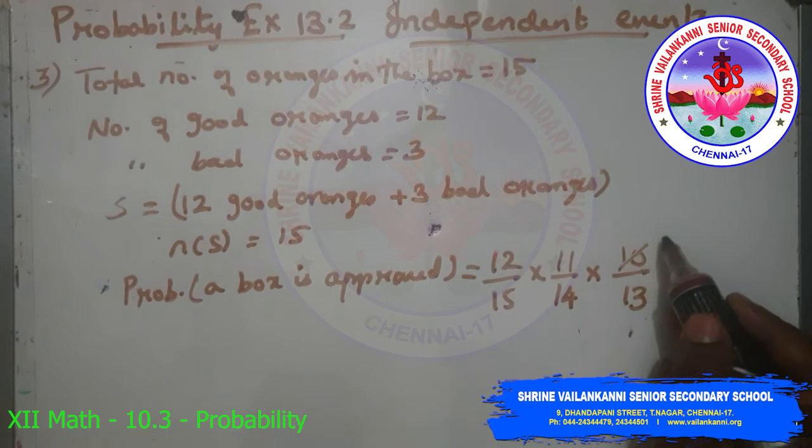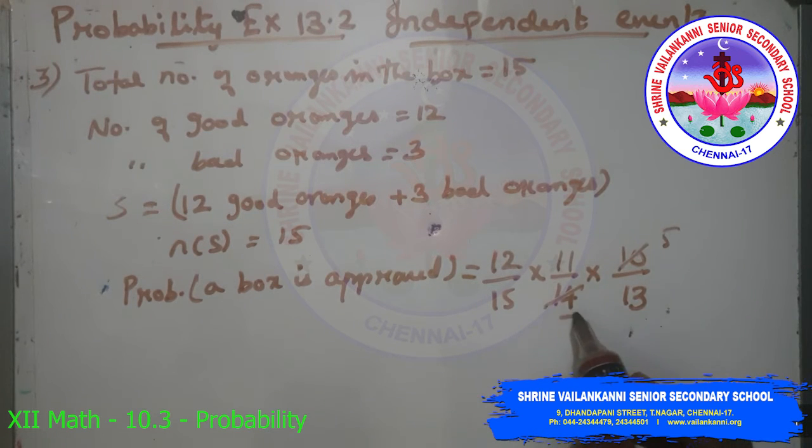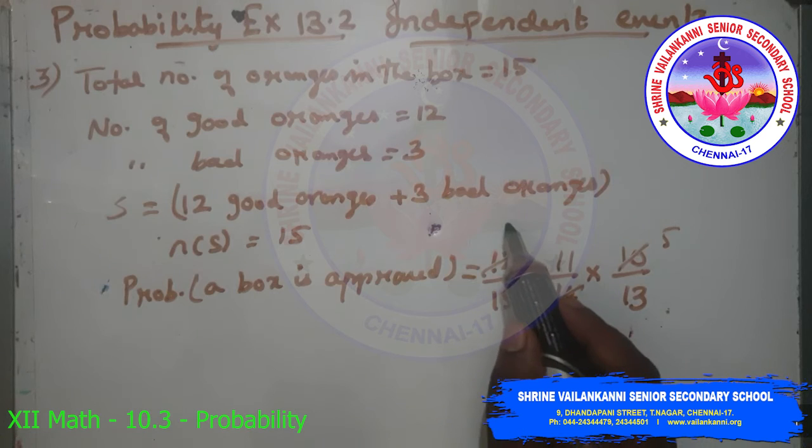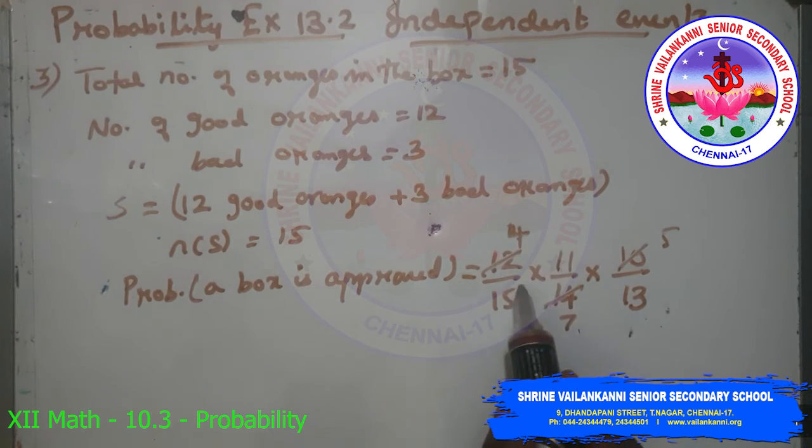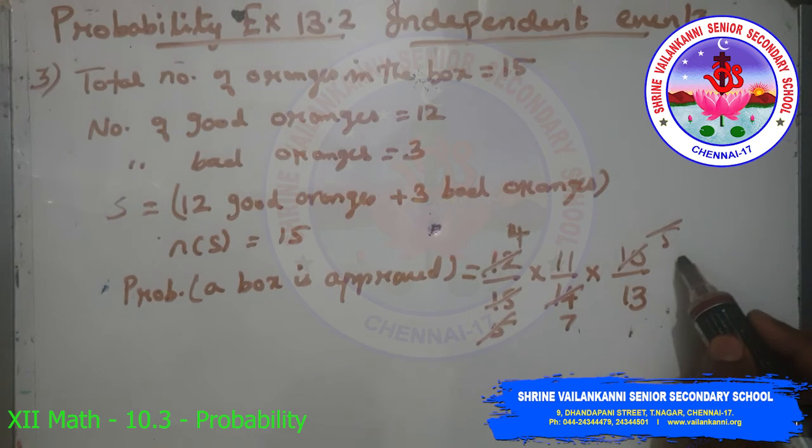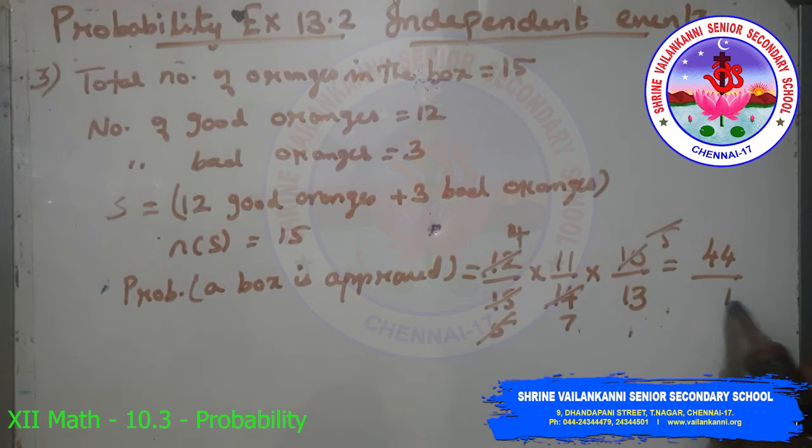So cancelling this: 2 5s are 10, 2 7s are 14, 3 4s are 12, 3 5s are 15. Then 5 and 5 will get cancelled. So we have 44 by 7 into 13. 7 into 13 is 91. So the answer is 44 by 91.